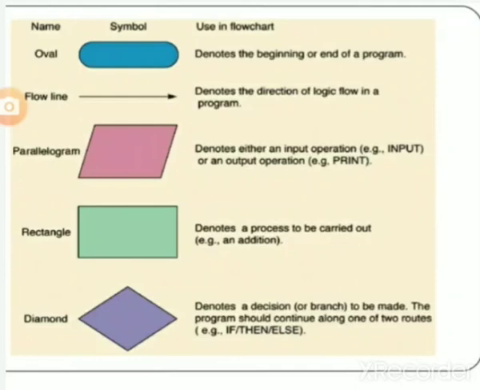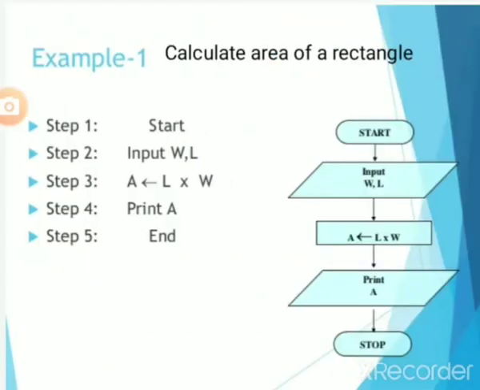Fifth symbol, the diamond, denotes a decision made by the program, where it should continue along one of two paths. Example: if, then, else. In short, we use a condition in the diamond symbol. Let us see an example of a flowchart.